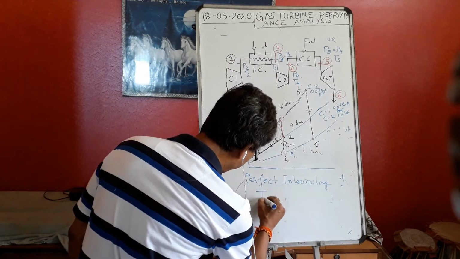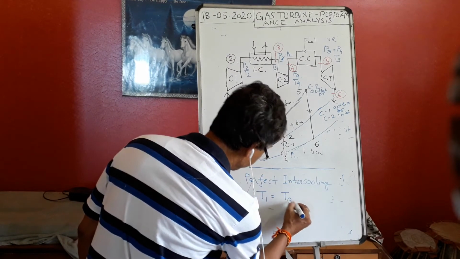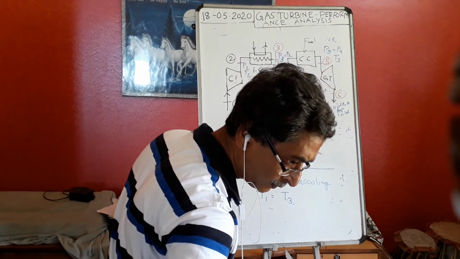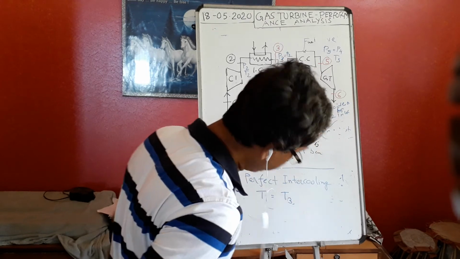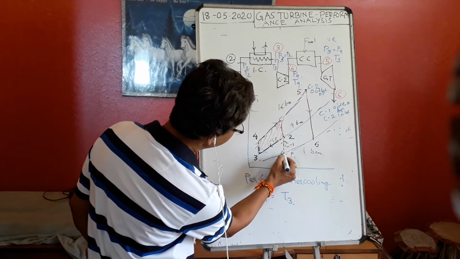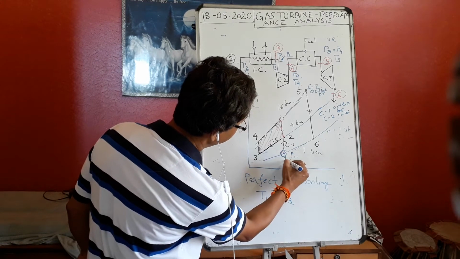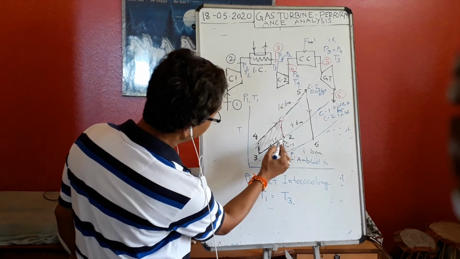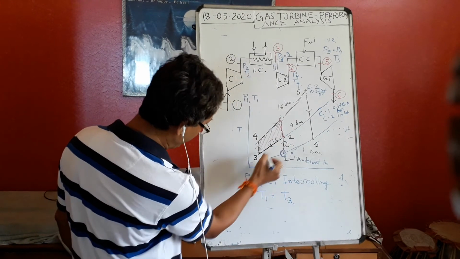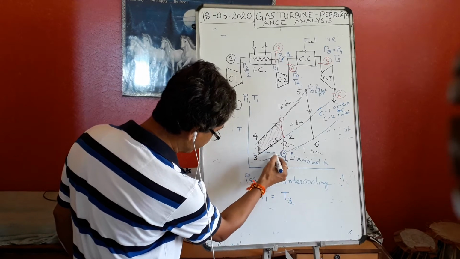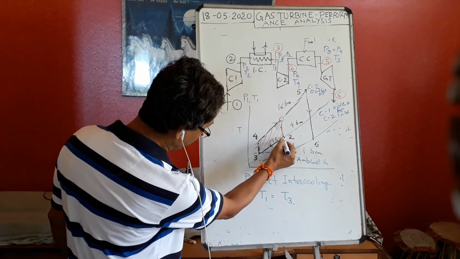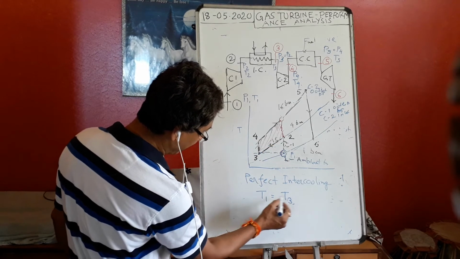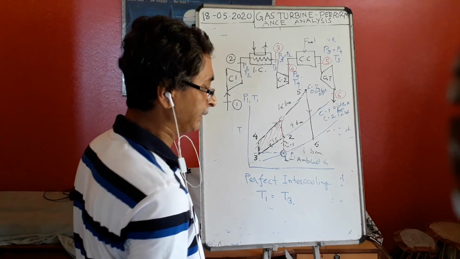If T1 is equal to T3. If this condition happens, that means T1 is the ambient temperature. What is T3? T3 is the temperature after cooling. If T3 and T1 are the same, that means if I can cool in the intercooler up to the atmospheric temperature, then this condition is called perfect intercooling.